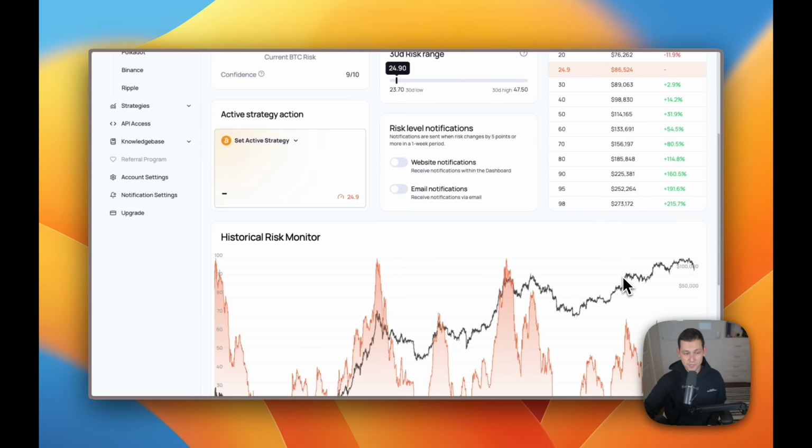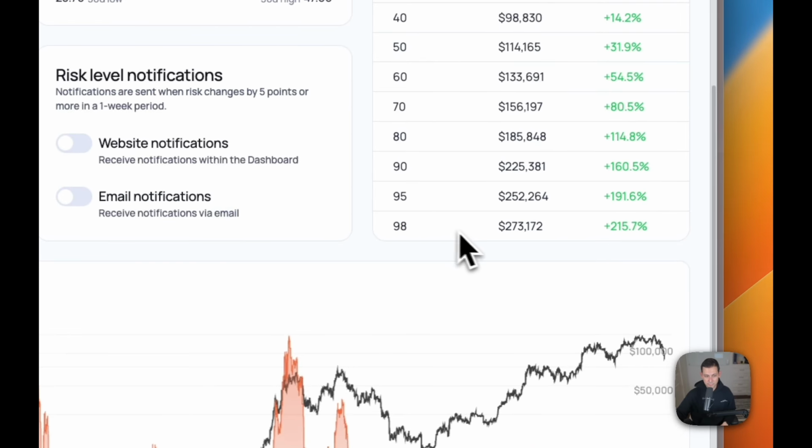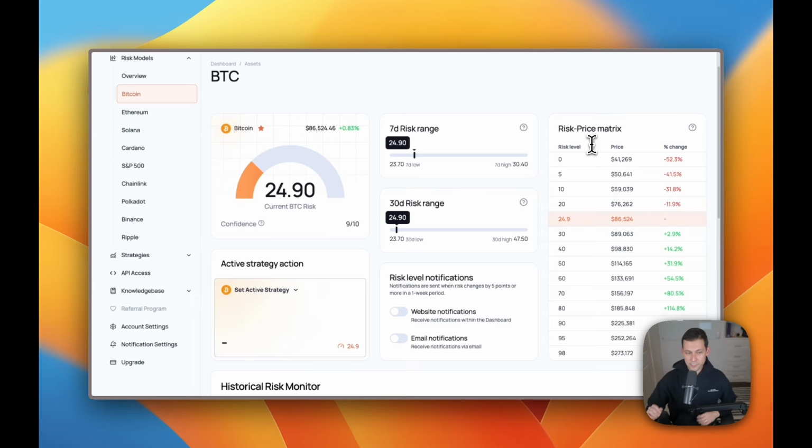And then obviously the same thing when the risk number is really high. You can see up here the risk number was 98, and that was kind of a local maximum for Bitcoin back in 2022. If we got to one of those local maximums again of 98, we should expect the price to be something like $273,000. So again, this chart is very valuable just to put numbers to: what is the absolute worst thing that we think could happen, and what is the absolute best thing that we think could happen?